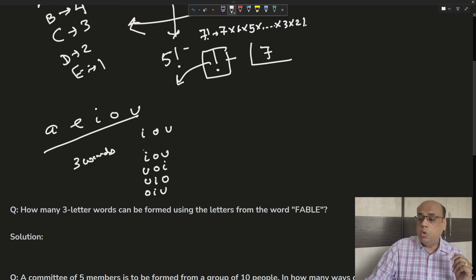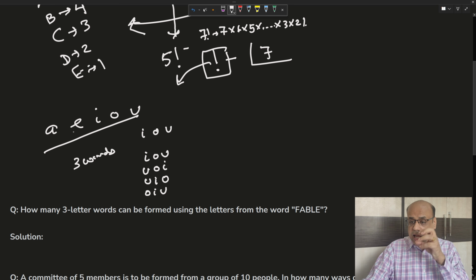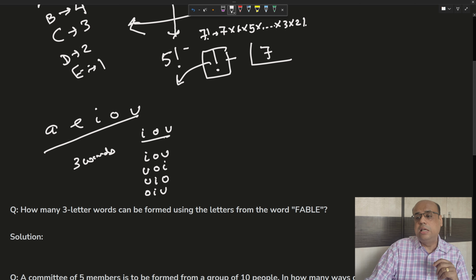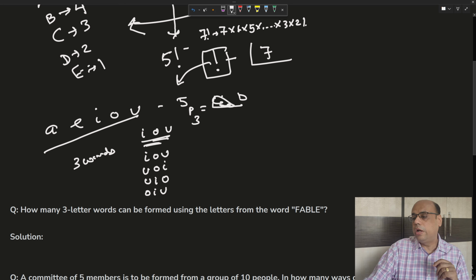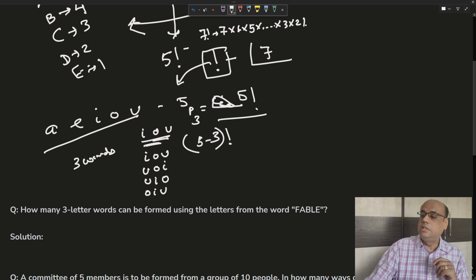So here, not only are we selecting, but we are also arranging. So the number of ways in which 3-letter words can be formed from these 5 vowels is what is called 5P3. And the formula is factorial 5 by factorial of 5 minus 3. This is the formula for 5P3.